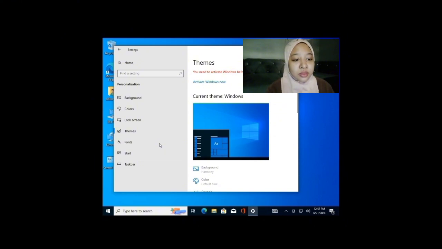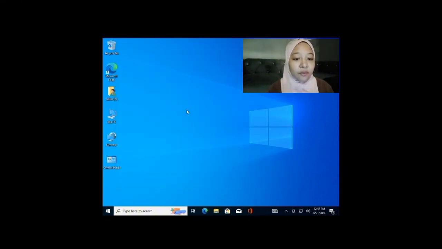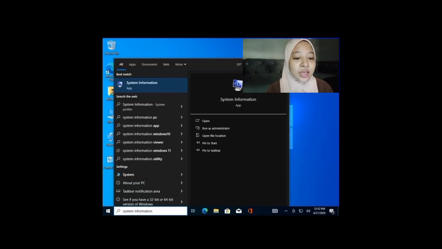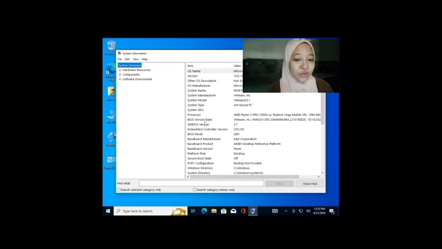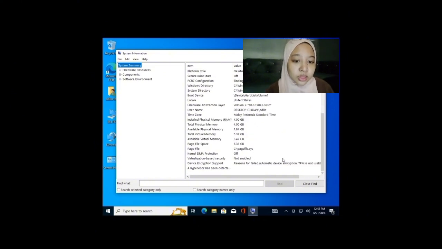Next, I will show you the system management. First, you need to search for system information. Click open, and then this is your system management, everyone. And then all you can see is here hardware resources, components, software environment, and all of the others.